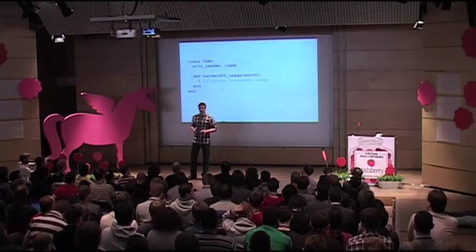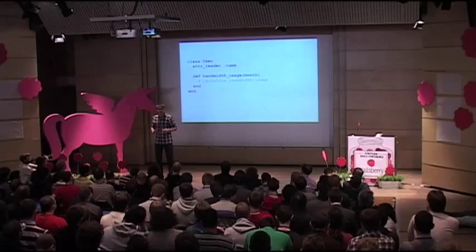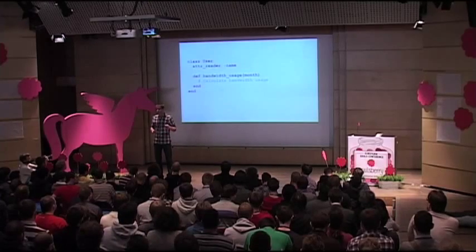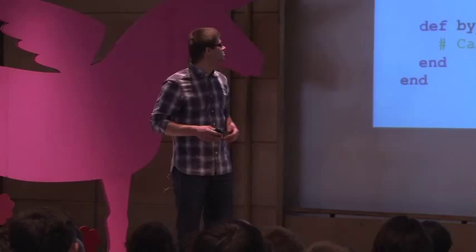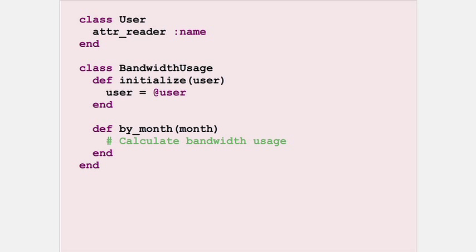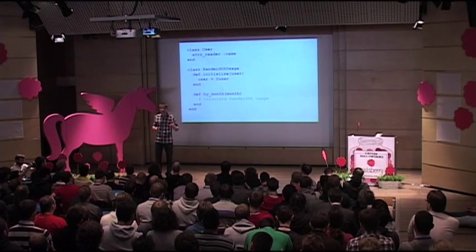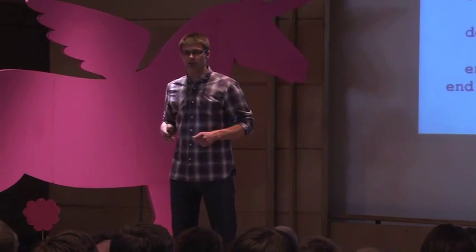So how do we get around this? We should understand that just because the bandwidth usage calculation includes a user, we do not need to implement this on a user class. This is a separate responsibility, so we can abstract it to a separate class so that we can get our code cleaner and we can reuse the code in future. This is a simple example because we kind of understand the different responsibilities by merely relying on our intuition. It is not always that easy.